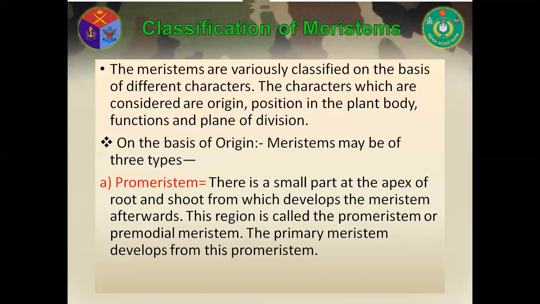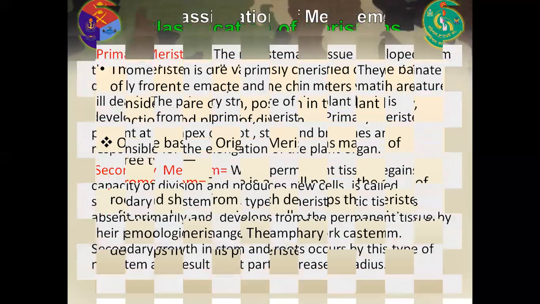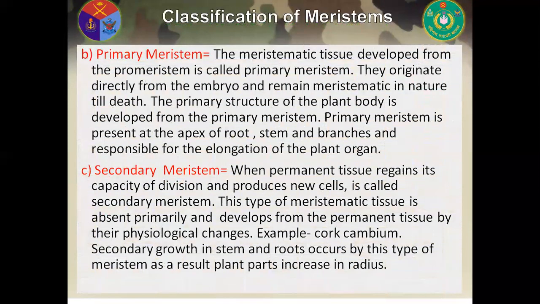Now, primary meristem. The meristematic tissue developed from the promeristem is called primary meristem. They originate directly from the embryo or remain meristematic in nature till death. The primary structure of the plant body is developed from the primary meristem. Primary meristem is present at the apex of root, stem, and branches and is responsible for the elongation of the plant